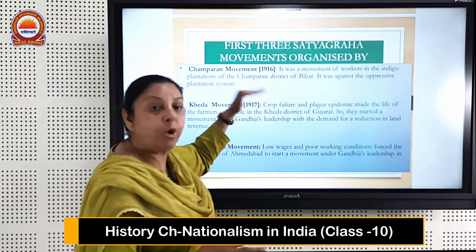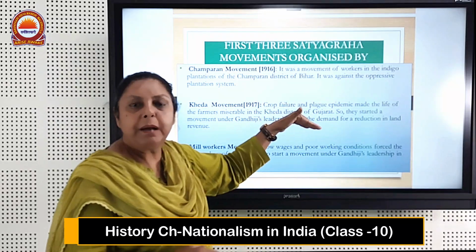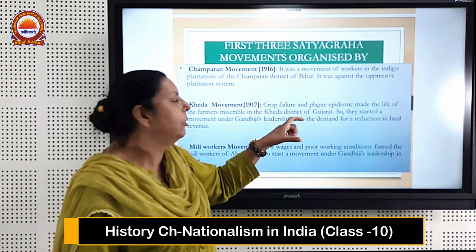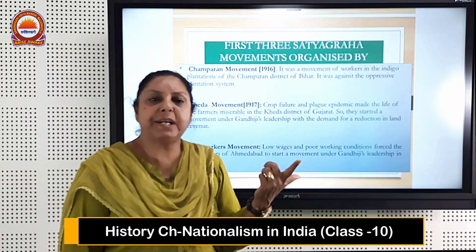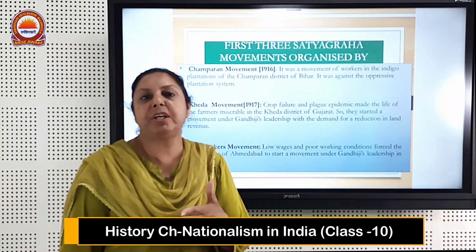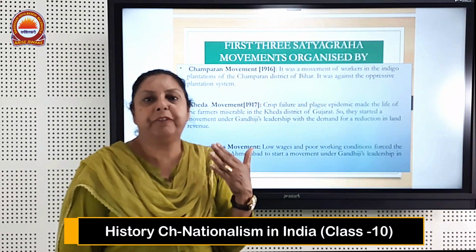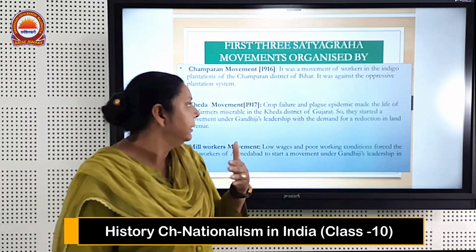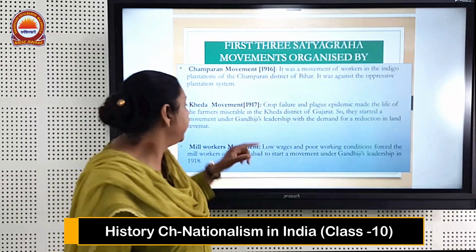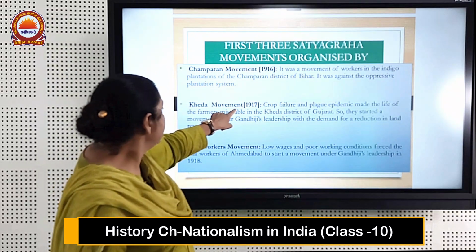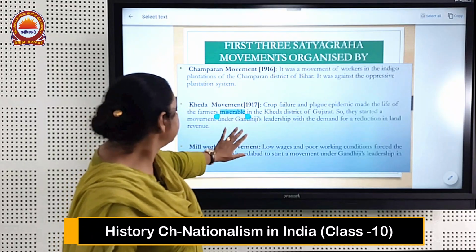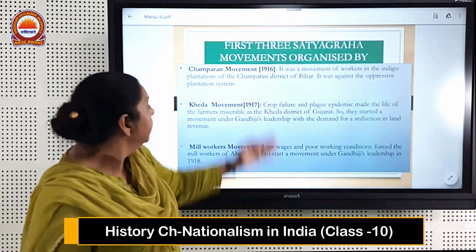So people were forcefully asked to grow indigo, because this indigo was used as a dye in the Manchester plants of the Britishers, and it was exported to Britain. Then comes the second, the Kheda movement, that is 1917.